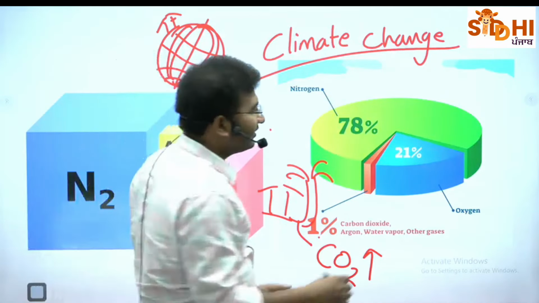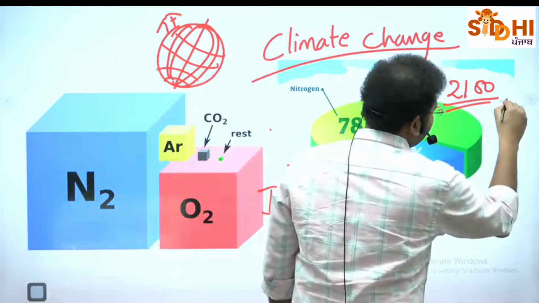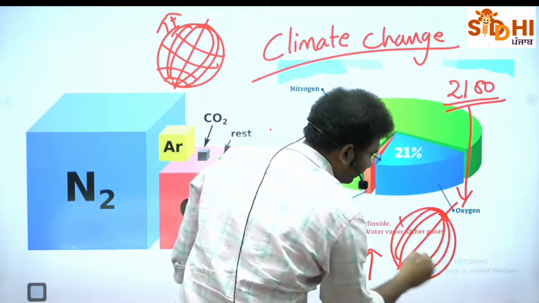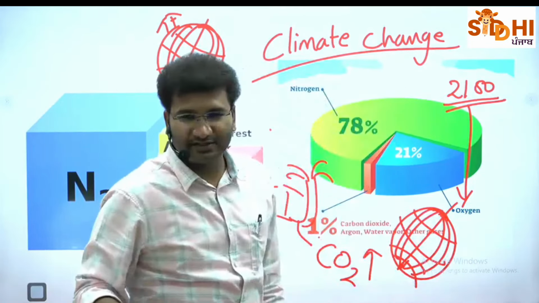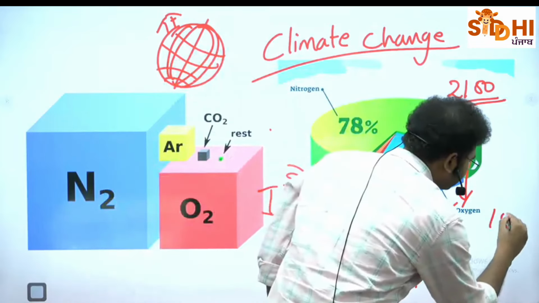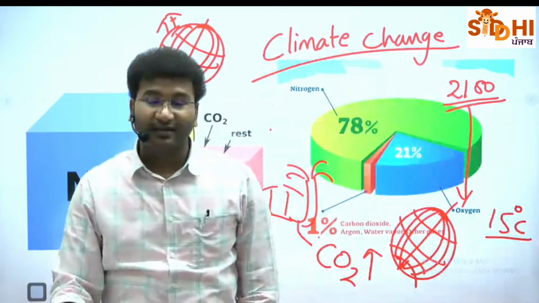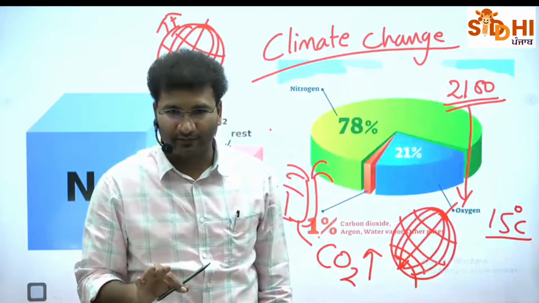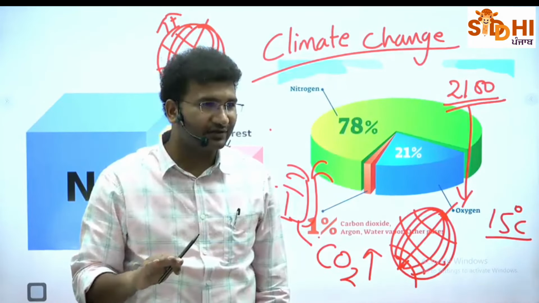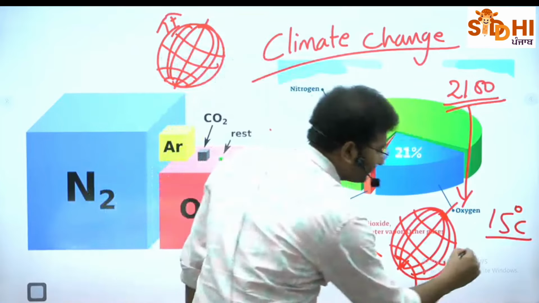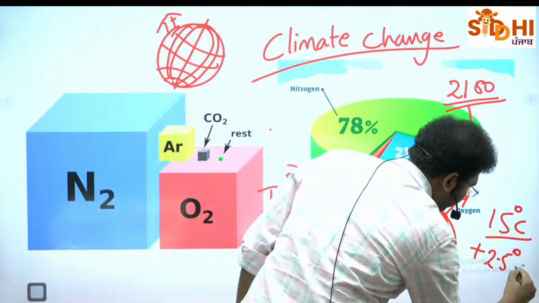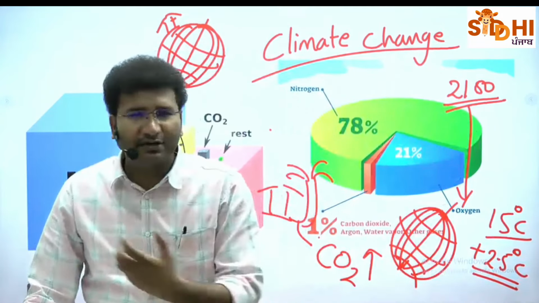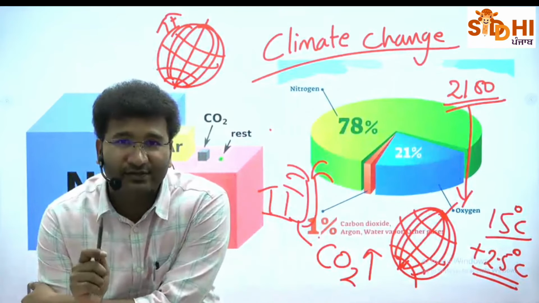This is what the world is looking forward to. It is said that by the year 2100, the average temperature of the earth... what is the current average temperature of the earth? Currently it is 15.3 or 15.4. Okay? This is the average temperature of the earth. By 2100, it is said that it will be 17.5 degrees.